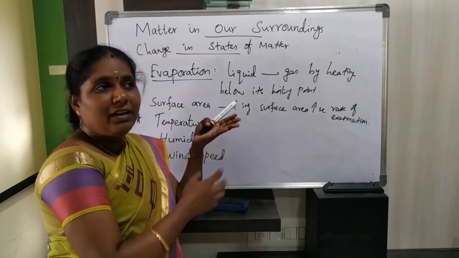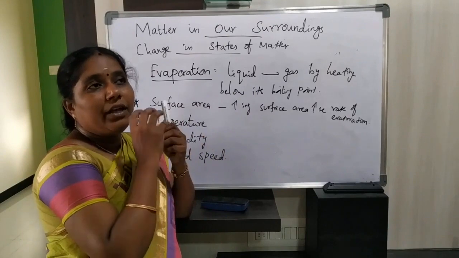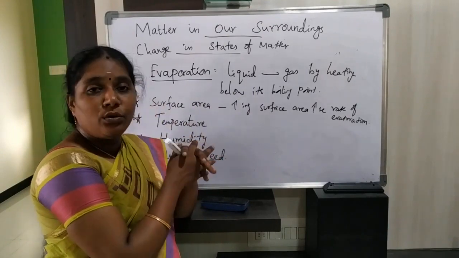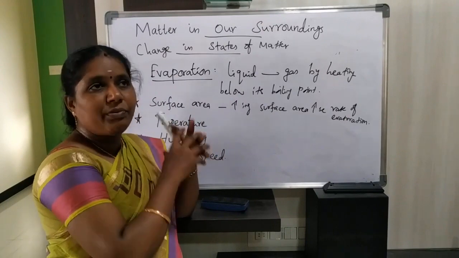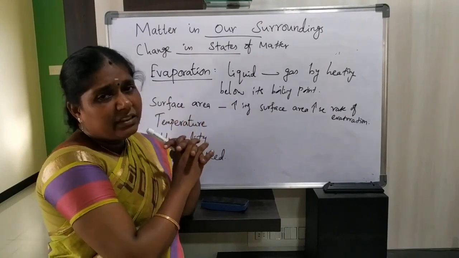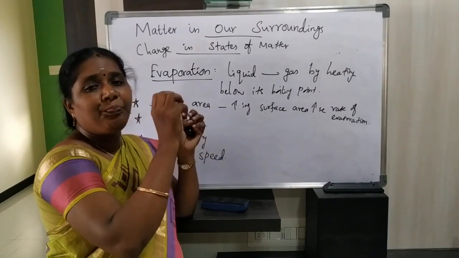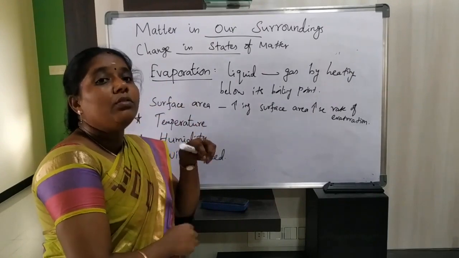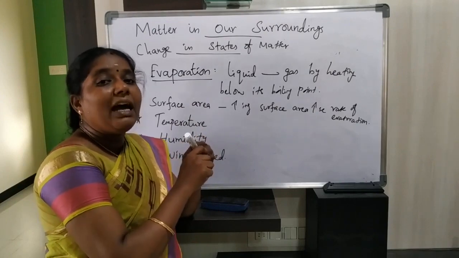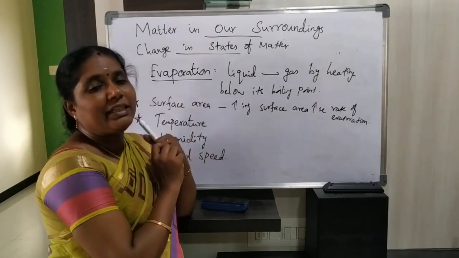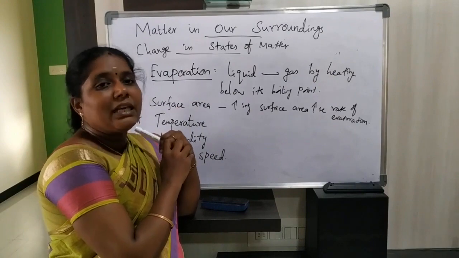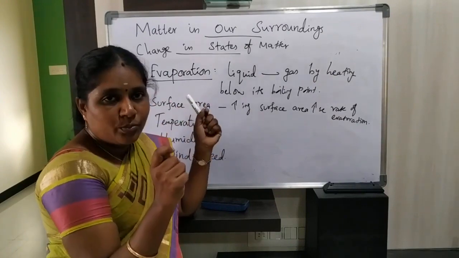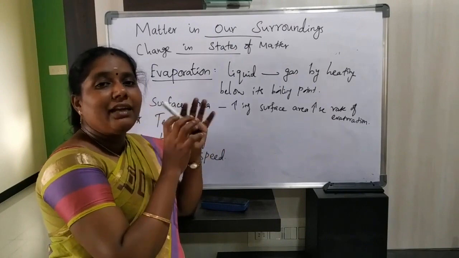Another example: if you need to dry your wet clothes, what will you do? We dry wet clothes with the help of air. We need to give a large surface area to that cloth, isn't it? If we do not give a large surface area to that cloth, the water will not easily get evaporated.